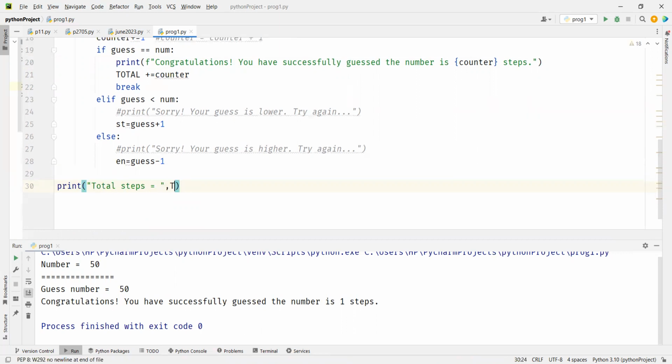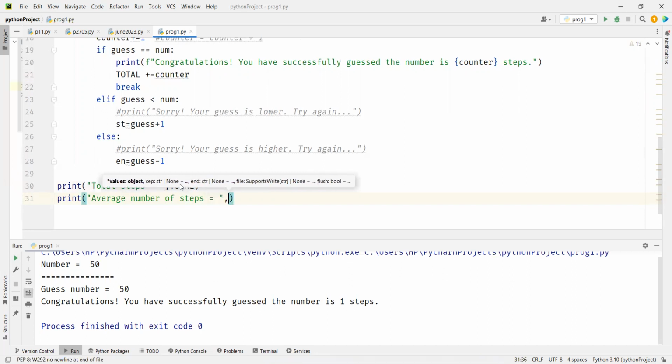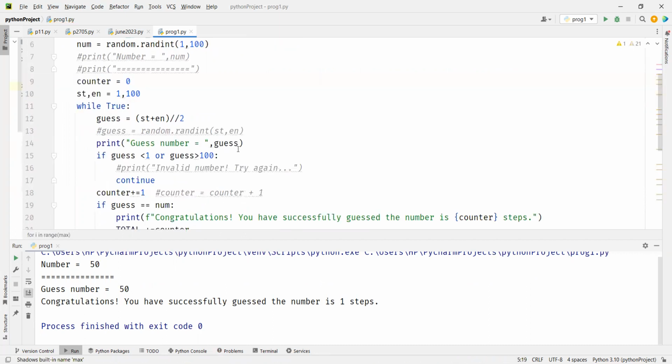But we are not interested in total, we are interested in average. So average number of steps equal to total by 10,000, or I'll create another variable called max, so that if you have to change it, you just change it once and it'll reflect everywhere.